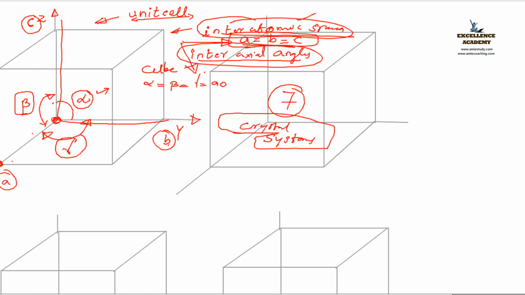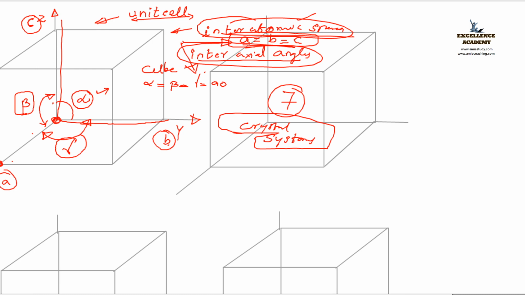Based on the parameters, like A, B, C, alpha, beta, gamma, interatomic spaces, interaxial angles. The crystal is classified into 7 crystal systems. That you have to write to score 2 to 4 marks. Clear to all? That is crystal system.